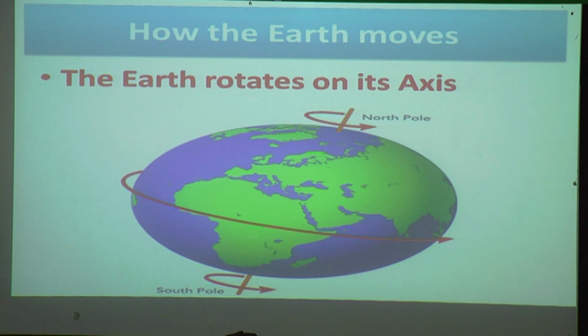Upside it is the north pole, down it is the south pole, and that one imaginary line is passing through the center of the earth. It is called the axis of rotation.